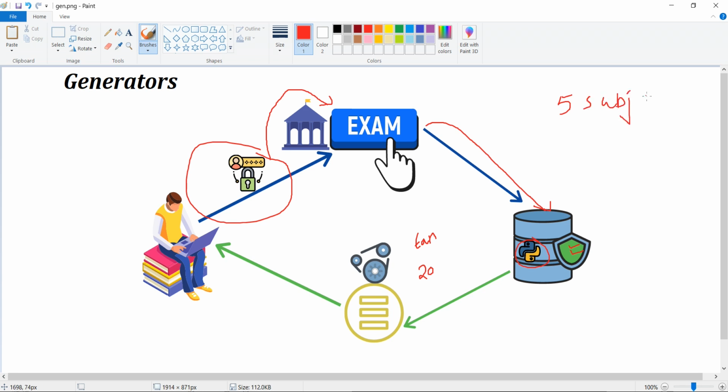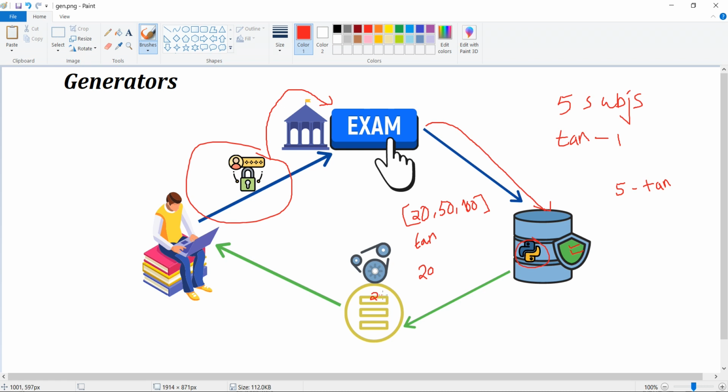For one subject he can use one TAN number, so for 5 subjects he has to use 5 TAN numbers. The range of generation of TAN numbers is like this: you can generate 20 TAN numbers, then 50, or 100. So these are the ranges.